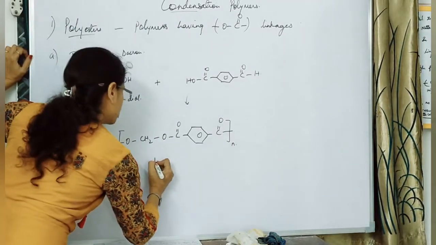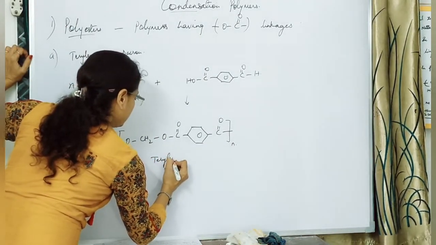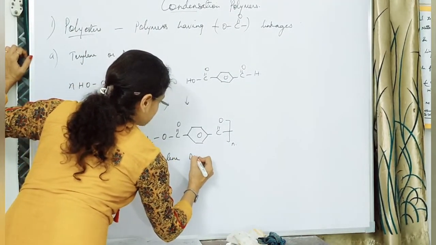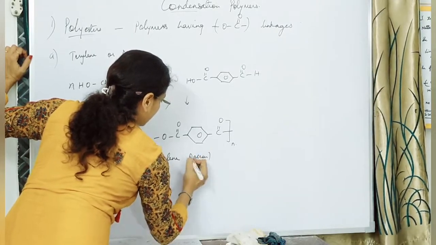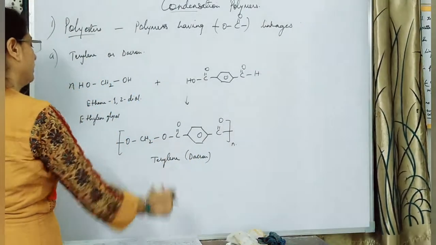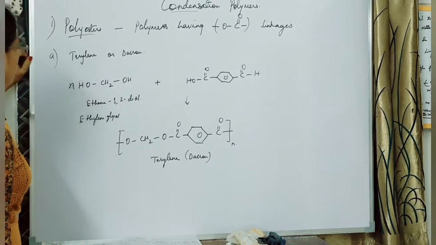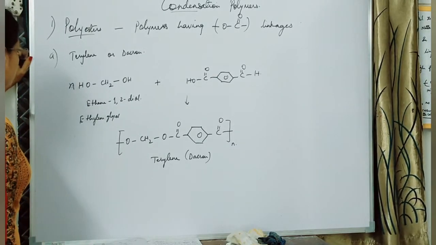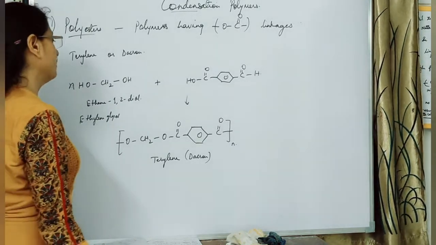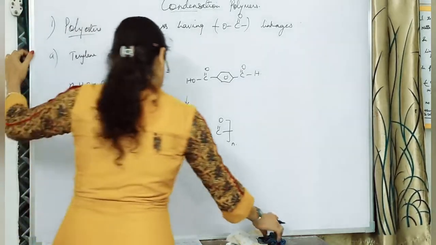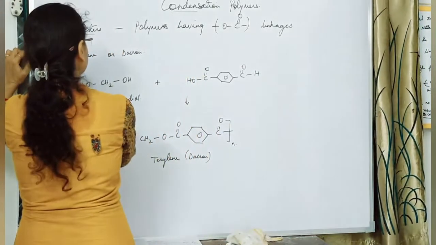So we call this terylene, or it is also called Dacron. The common name for terylene is also Dacron. Clear? Next we move on to the preparation of glyptal or alkyd resin. I'll just rub the board for this.